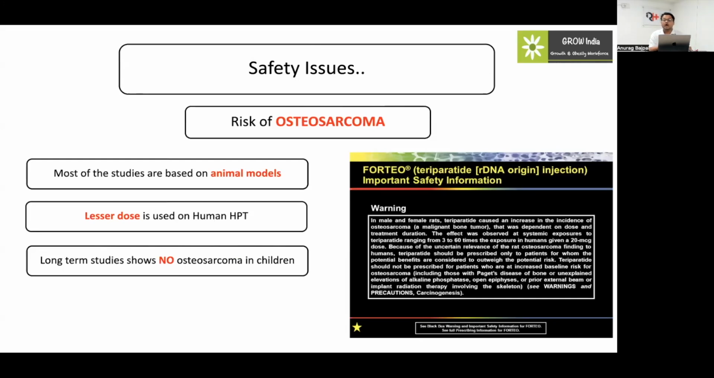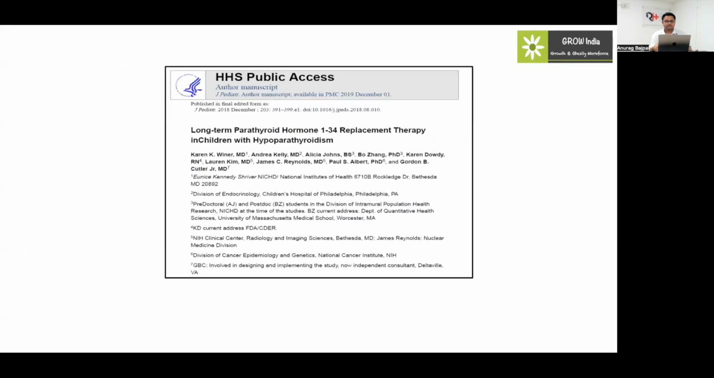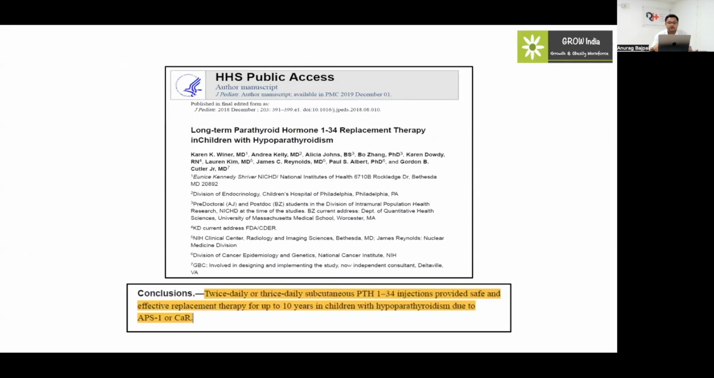of Forteo, 15 years using rhPTH 1-34 and 10 years of 1-84, has shown no evidence of osteosarcoma in children. This is a case study that has been done for 10 years in children with hypoparathyroidism with APS1 or calcium sensing receptor mutations, and there was no increased risk of osteosarcoma in these children.